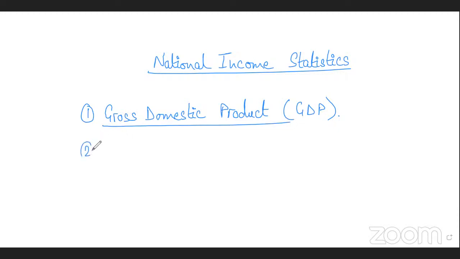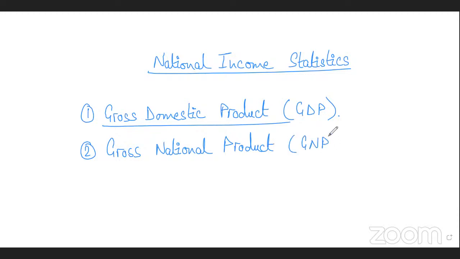Then another national income statistic that we discussed yesterday is gross national product. Gross national product, GNP, is the income of people who belong to a certain country.